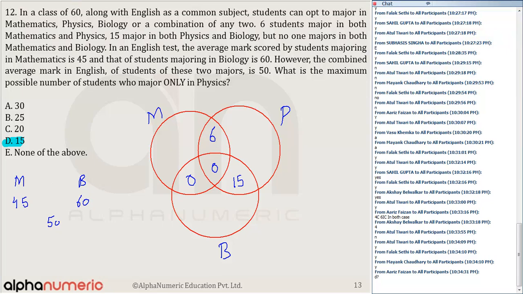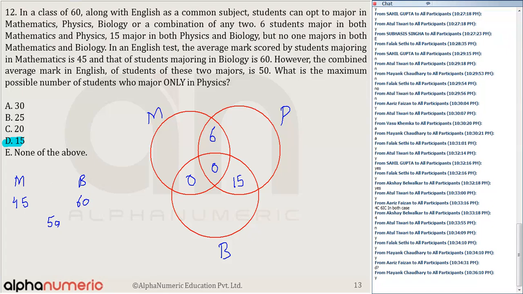So can I apply the allegation rule to find out the ratio of the number of students? Perfect, na? So I can apply the allegation rule. 45 minus 50 is 5, 60 minus 50 is equal to 10. So the ratio is 2:1. So the total number of students in mathematics and biology are in the ratio 2:1. For example, if in biology the total number of students is X, in mathematics it must be equal to 2X. Any doubts to anyone till now?